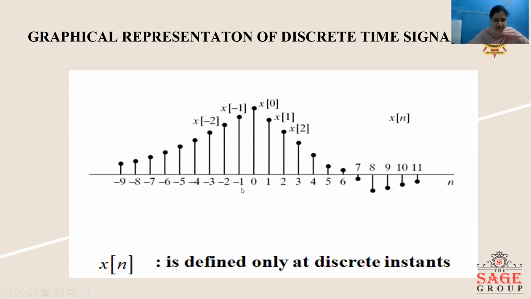Similarly, on the negative axis also, n equal to minus 1 gives the sample x[-1]. Then at n equal to minus 2, the x[-2] sample is obtained. And we will get many more samples on the negative axis also. So here the resultant signal is the discrete time signal, because here we get the value of the signal at discrete instants of time.